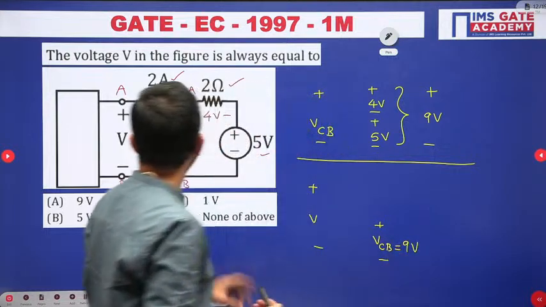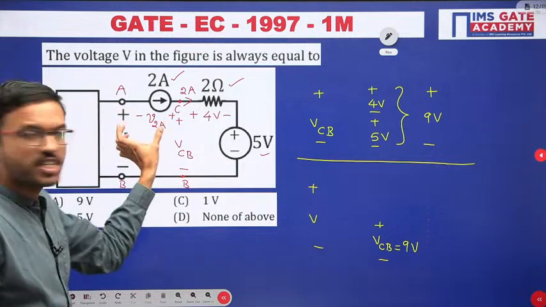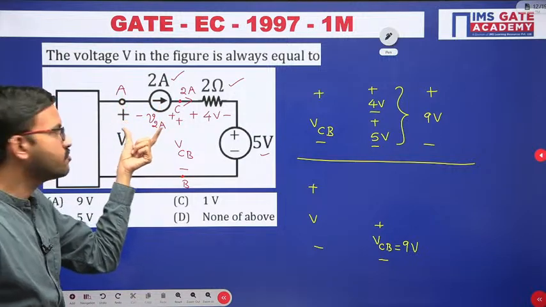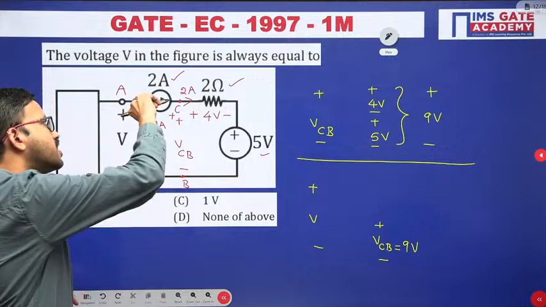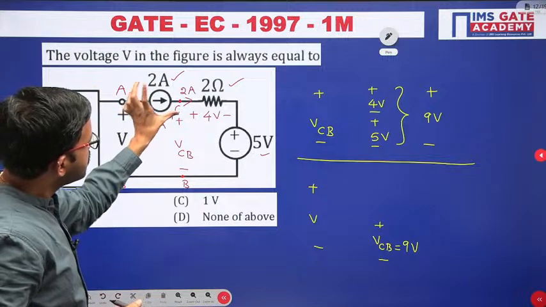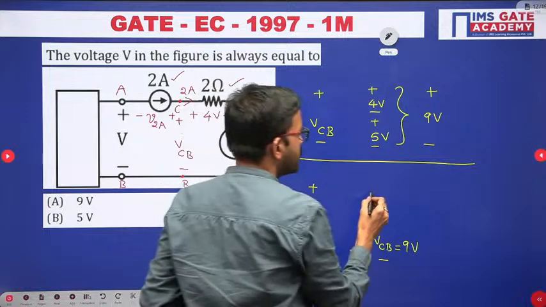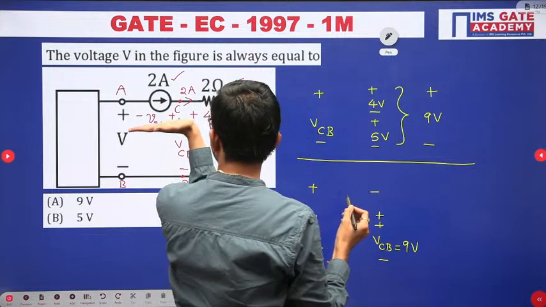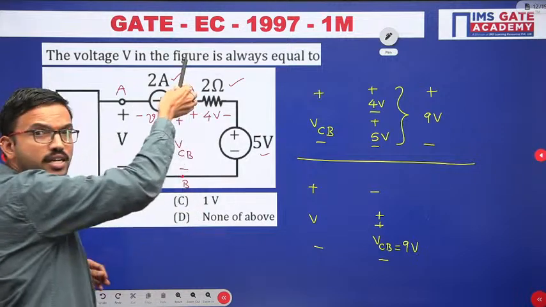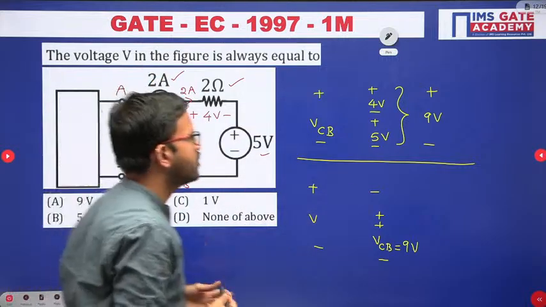Then the voltage notation across the current source: let us keep it vertical, then you are getting plus here, plus here, and minus coming on top. So that means minus plus, V2A.